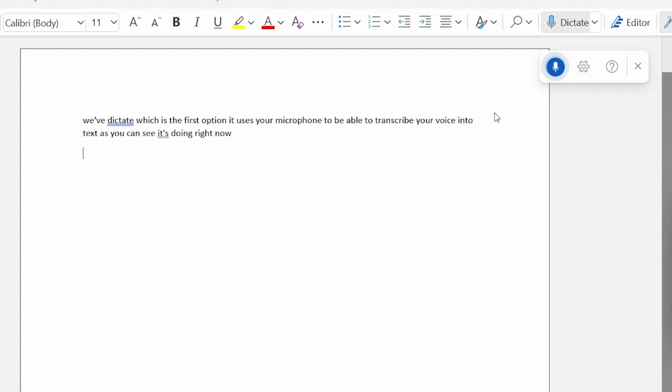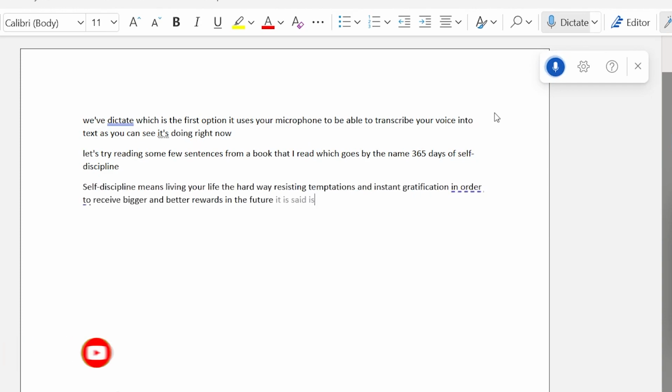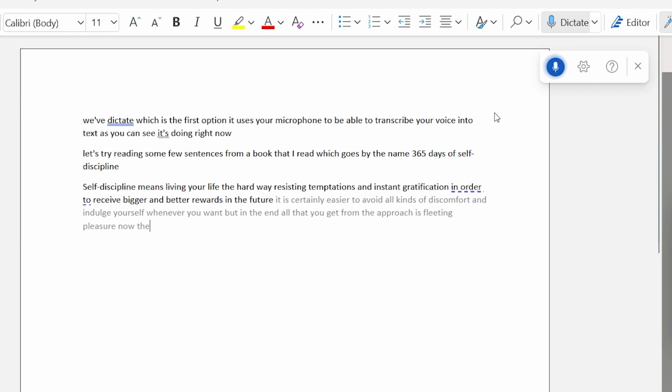Next line. Let's try reading some few sentences from a book that I read, which goes by the name 365 Days of Self-Discipline. Next line. Self-discipline means living your life the hard way, resisting temptations and instant gratification in order to receive bigger and better rewards in the future. It is certainly easier to avoid all kinds of discomfort and indulge yourself whenever you want. But in the end, all that you get from the approach is fleeting pleasure now at the expense of your future, which otherwise could have been much better.